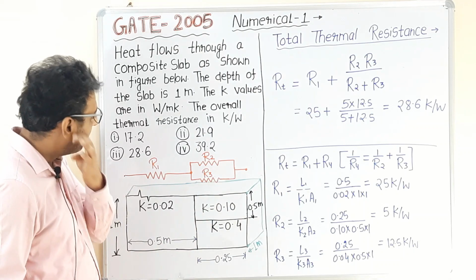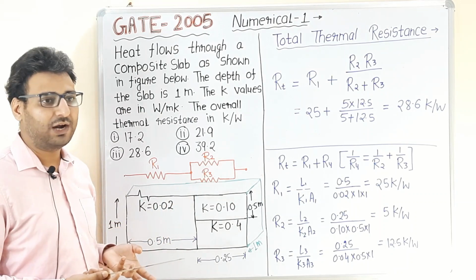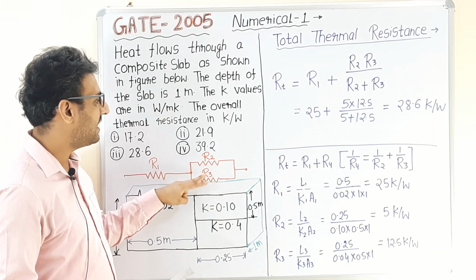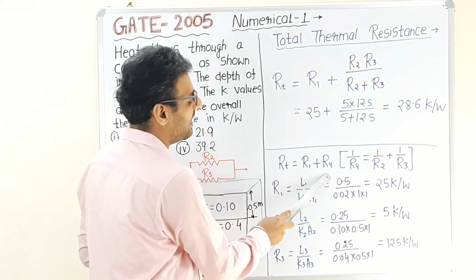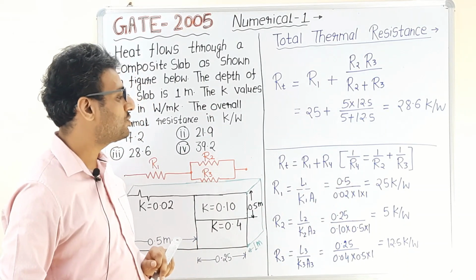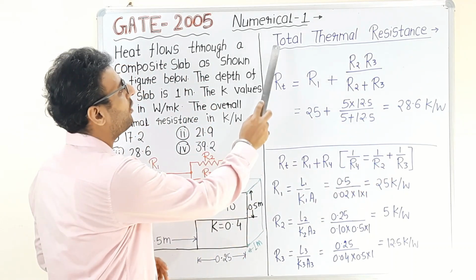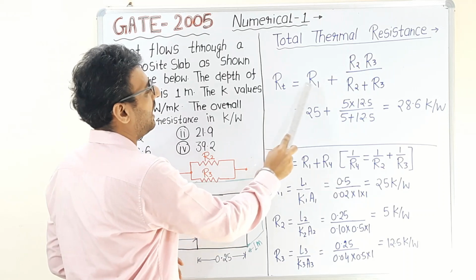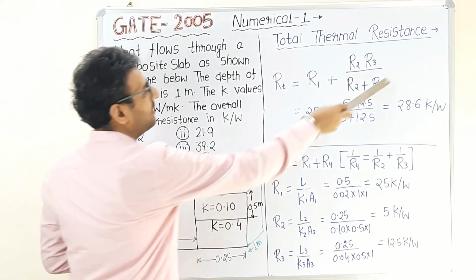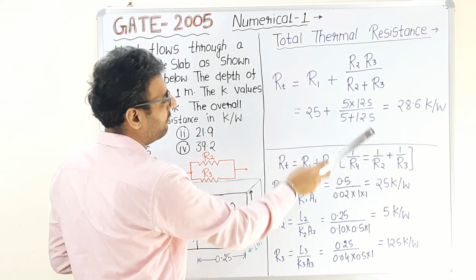First of all, we need to determine the equivalent value for resistances R2 and R3, which are in parallel to each other. So I have determined the equivalent resistance of R2 and R3 as R4. So R4 is basically the resultant of R2 and R3. 1 upon R4 will be equal to 1 upon R2 plus 1 upon R3. This is the basic formula for total thermal resistance, where R total is R1 plus the equivalent of R2 and R3, which is obtained from here.